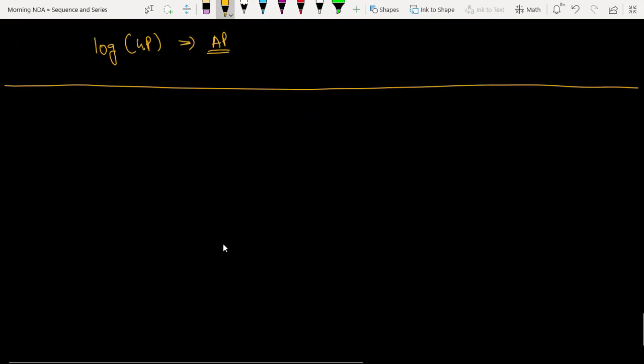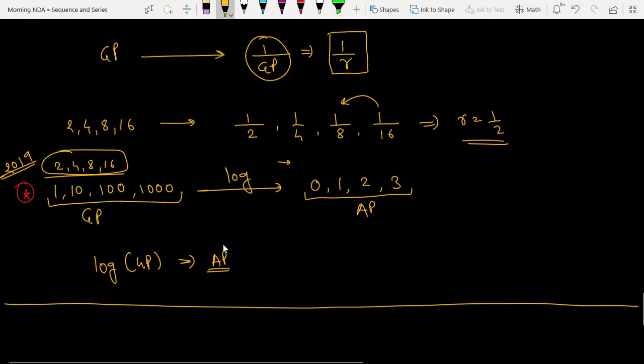Any doubt in the geometric progression? Sir, in geometric progression, r is never equal to 1? It is, boss, it is. So look here. What about this: 1, 1, 1, 1, 1. Is this in AP, GP or HP?